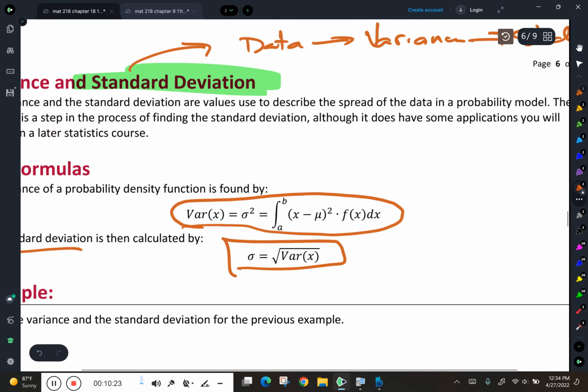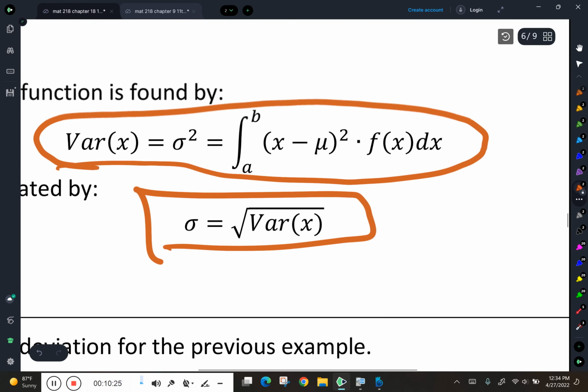Okay, so let's take a look at the formula. The formula says that the variance of a random variable x, remember that's just the symbol for the variance, is found by doing an integral from a to b, from that lower limit to that upper limit. And there's my probability model, f of x, and here's the extra bit that gives me my variance. Now, if you remember from the time we did the standard deviation by hand, inside those parentheses right there, that x minus the mean, that's going to give us our deviation.